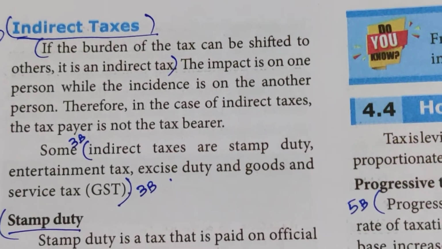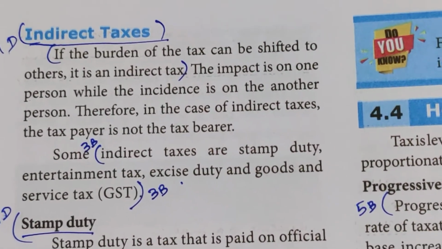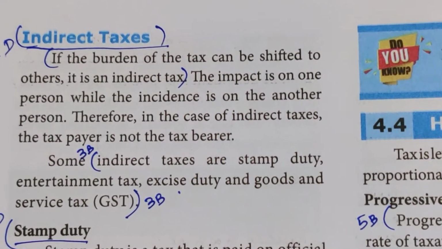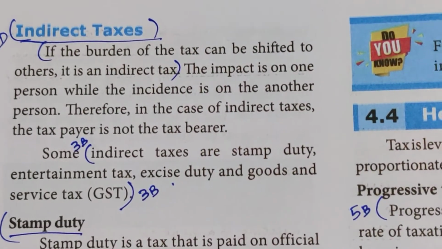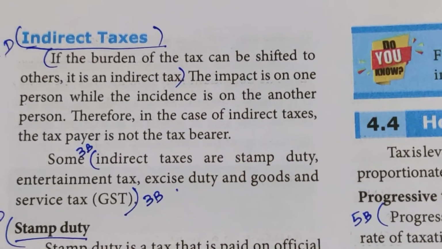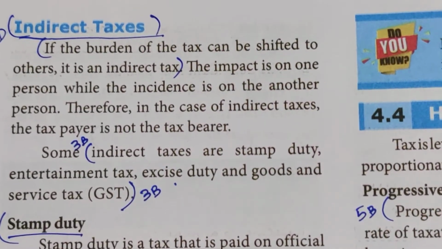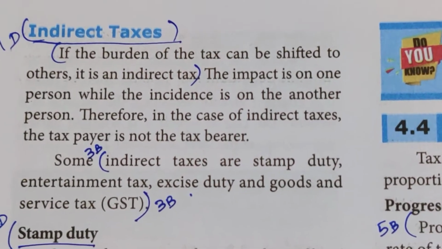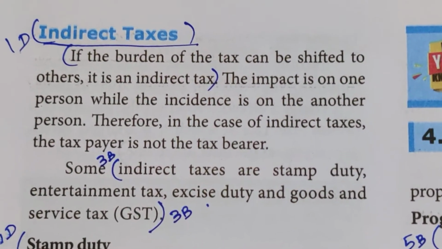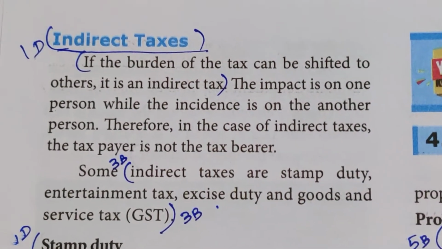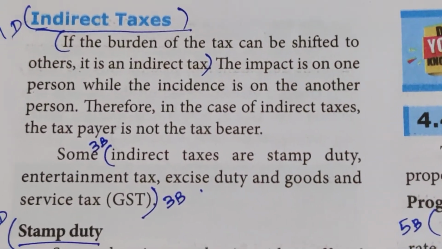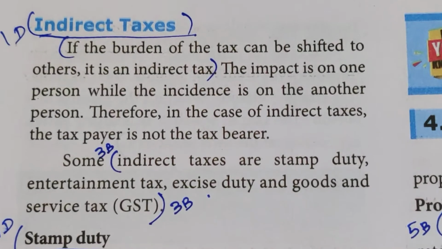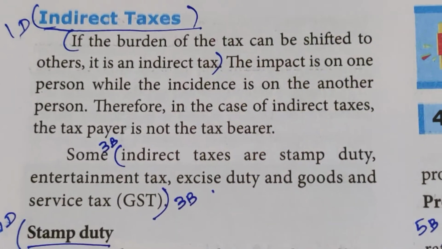Now we are talking about indirect taxes. If the burden of the tax can be shifted to others, it is an indirect tax. For direct taxes, no one can shift the burden to others. But here the burden of the tax can be shifted to others, so it is an indirect tax. The impact is on one person while the incidence is on another person. Therefore, in the case of indirect taxes, the taxpayer is not the tax bearer because it is supposed to be paid by others. Some indirect taxes are stamp duty, entertainment tax, excise duty, and goods and service tax.